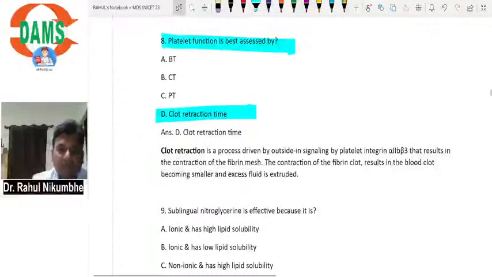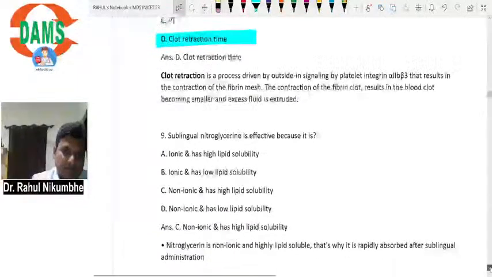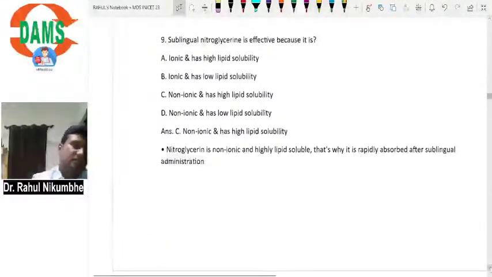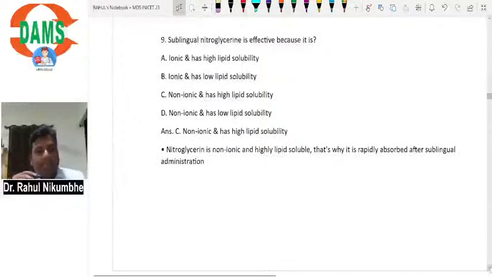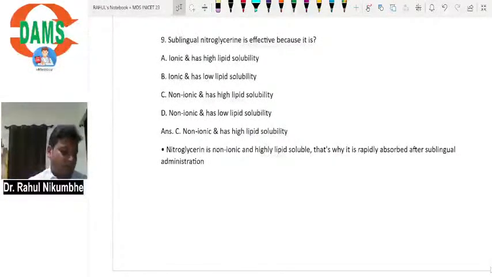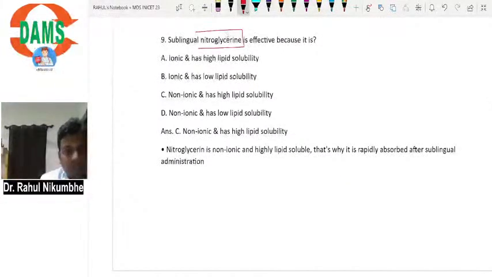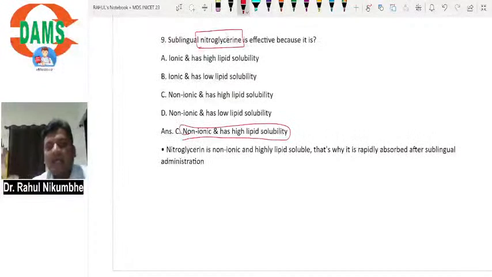Then, sublingual nitroglycerin is effective because this drug is non-ionic and highly lipid soluble.